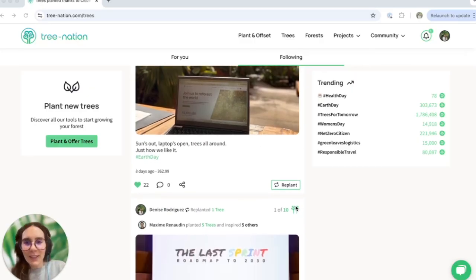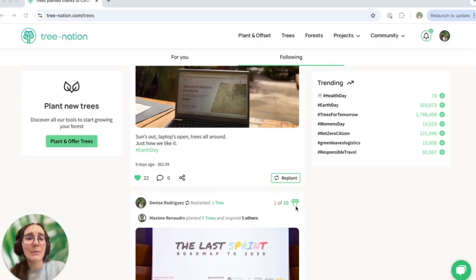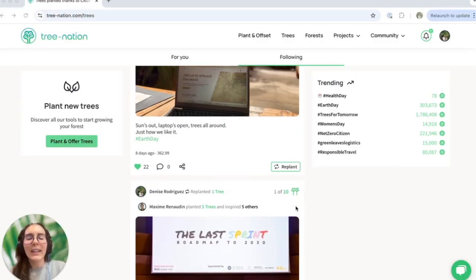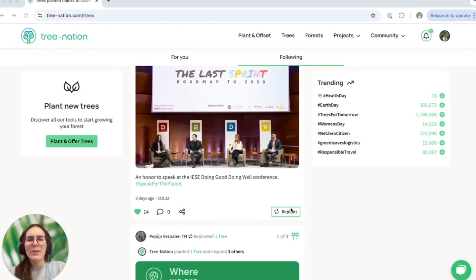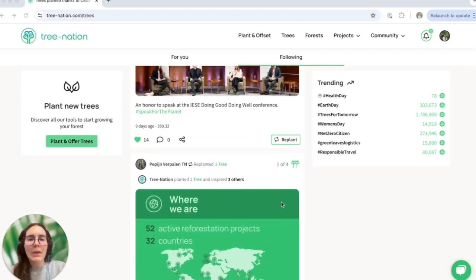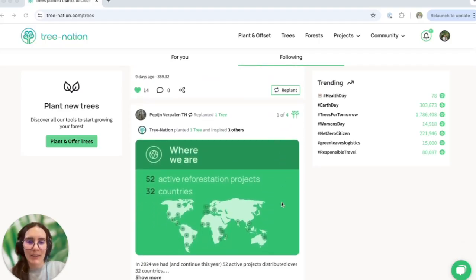With only 2 clicks, any user can plant a tree that is similar to one that already exists, enabling them to reinforce messages and planting actions that inspire them the most. Think of it like the famous social media retweet or repost, but with real-world environmental impact.